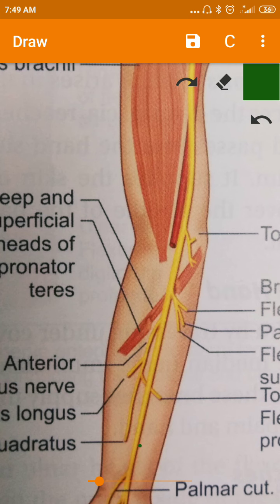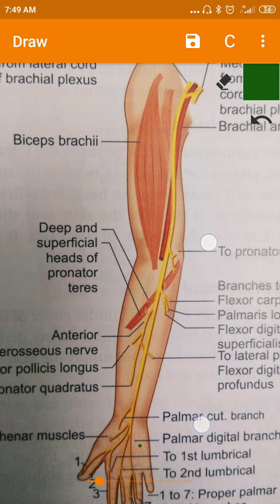Okay, in the arm, how is the median nerve present? It is lateral to the brachial artery in the upper part of the arm. At the middle of the arm, it crosses the brachial artery and comes to the medial side of the brachial artery.